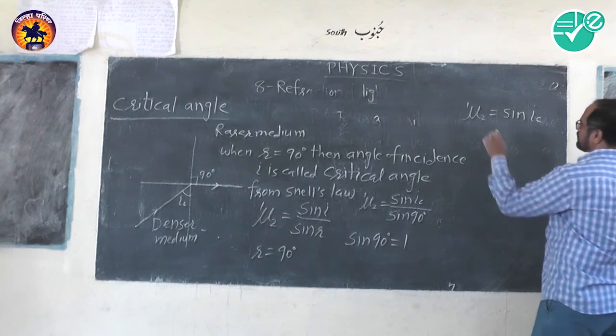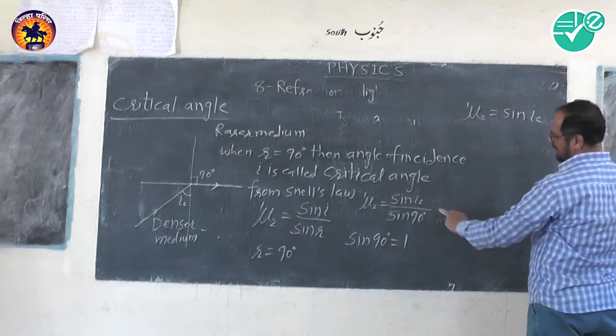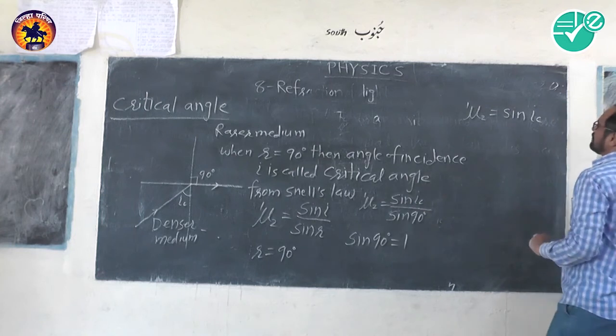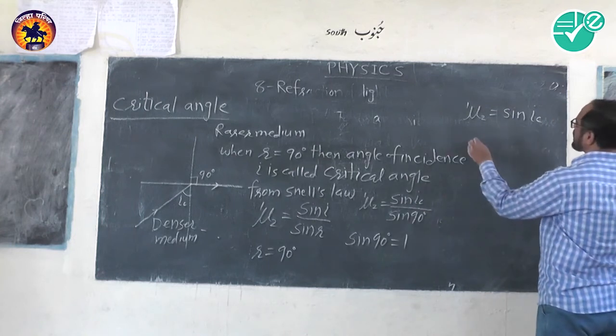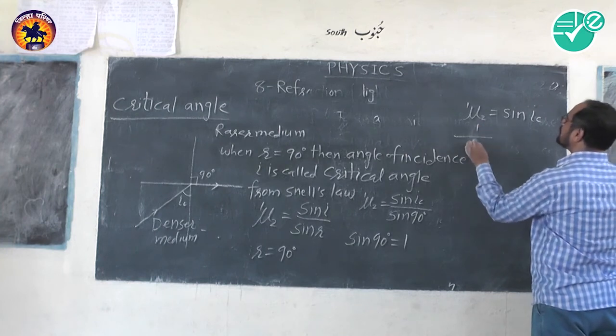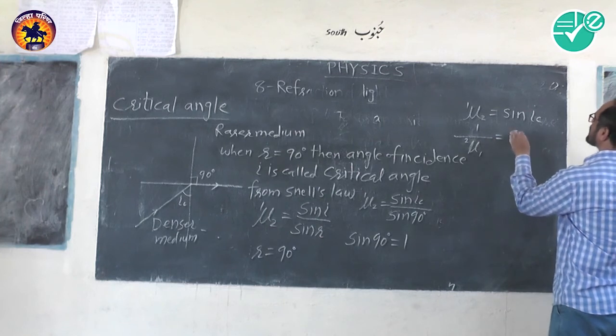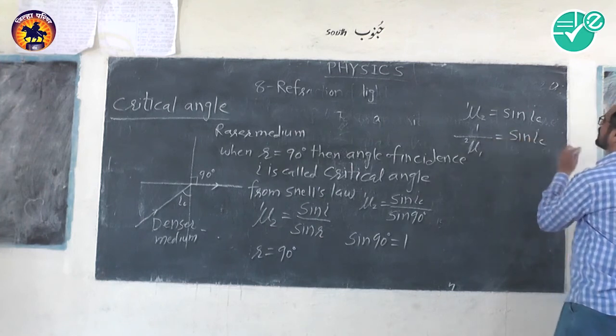Now mu2 with respect to 1 is equal to sin IC, or we can also write 1 upon mu1 with respect to 2 is equal to sin IC.